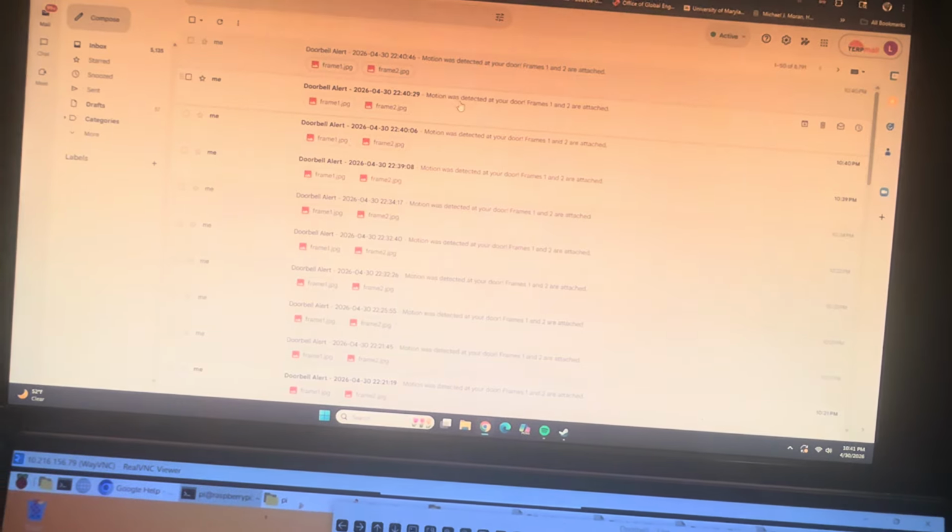All right, it detected my shadow here, I think. And then there's my arm, so it picked that up. So that was more or less a demonstration of how it would work.